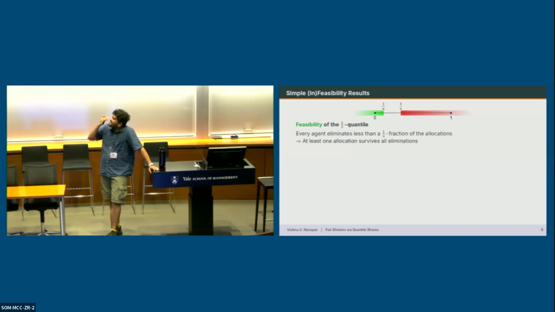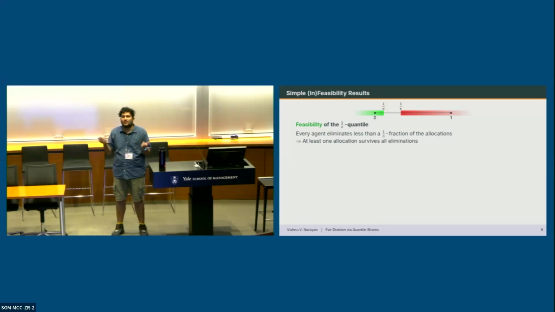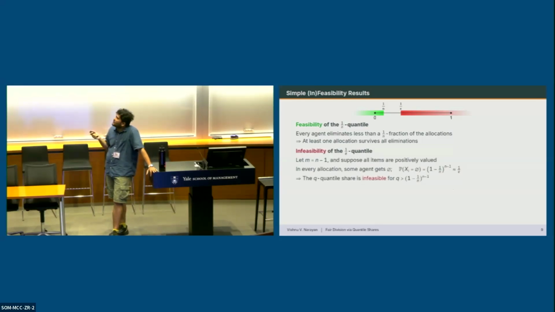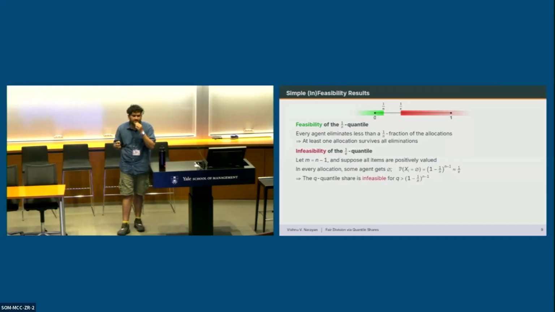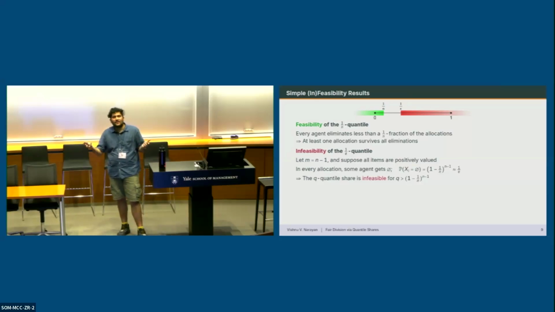Okay, so let's look at some simple infeasibility results to give you some intuition. The first thing, we already said this earlier, the 1 over n quantile is feasible, and this is easy to see. If every agent eliminates less than a 1 over n fraction of the allocations, some allocation is going to survive. So, of course, the 1 over n quantile is feasible. In the other direction, the infeasibility of the 1 over E quantile also comes from a simple example. So let m, the number of items, be 1 less than the number of agents, and suppose the items are positively valued. Since you have fewer items than agents, in every allocation some agent gets nothing.